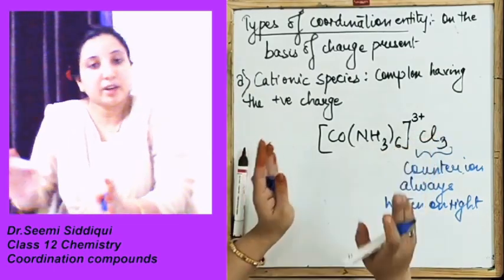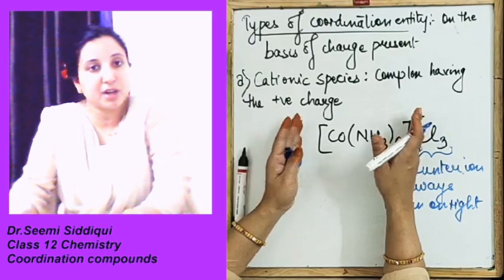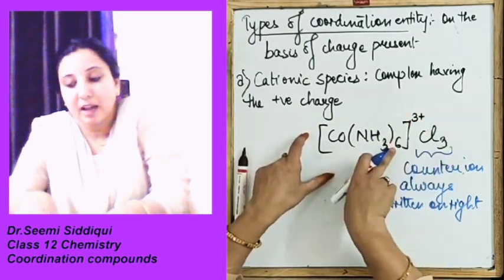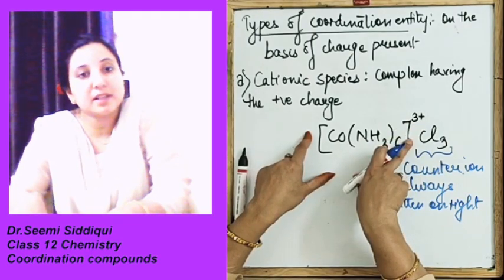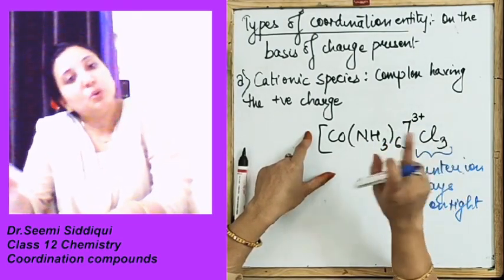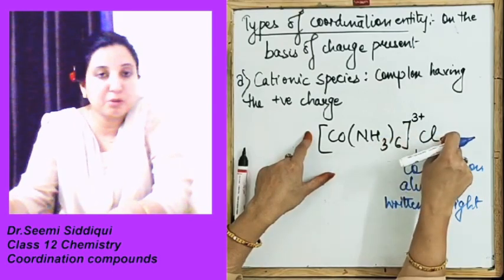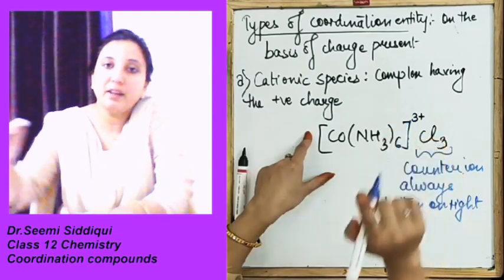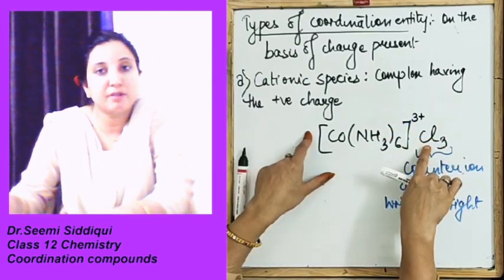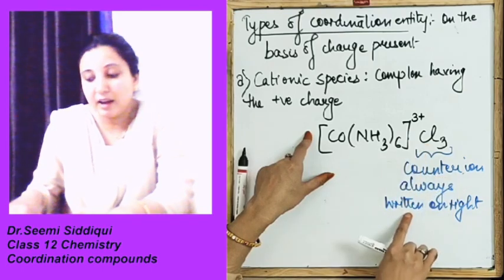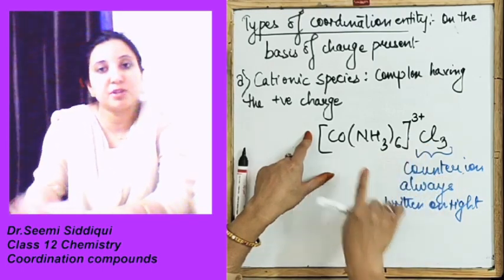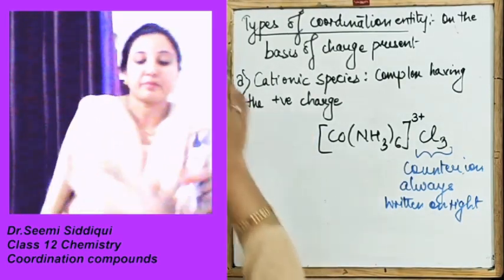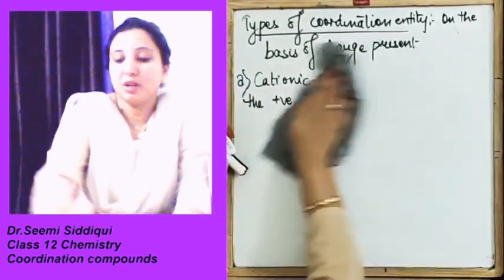Okay, this is your cationic complex, which has a plus charge. Now when it has the plus charge, it means that to compensate this plus charge we are going to write the same amount of minus charge. The minus charge we are going to write will be your anion. Meaning that anionic species will act as a counter ion, and in case of the cationic species, counter ions are always written on the right hand side. Clear? Now coming to the second type,